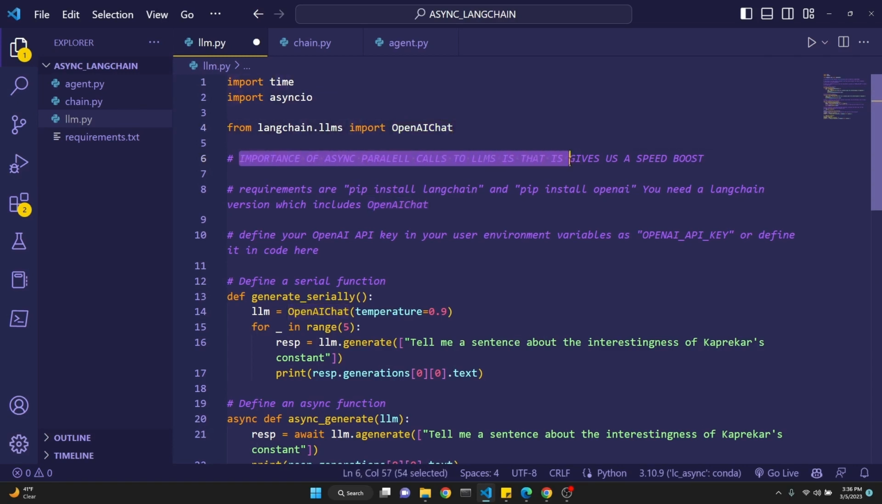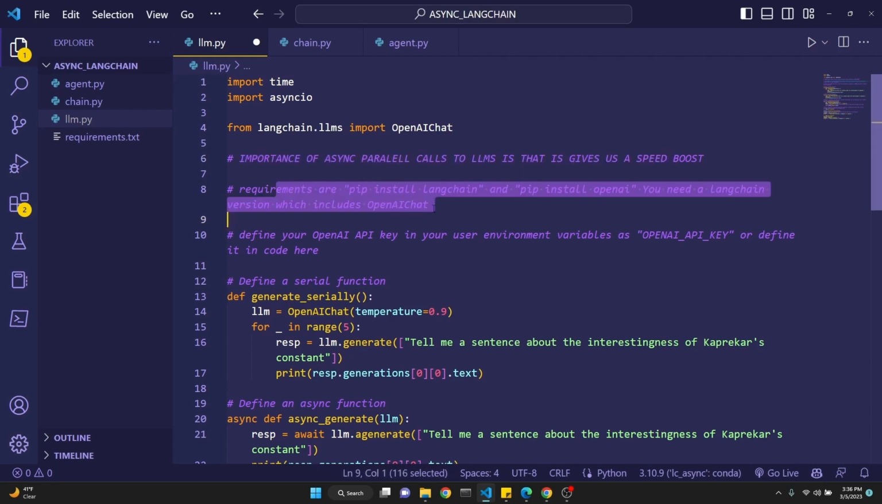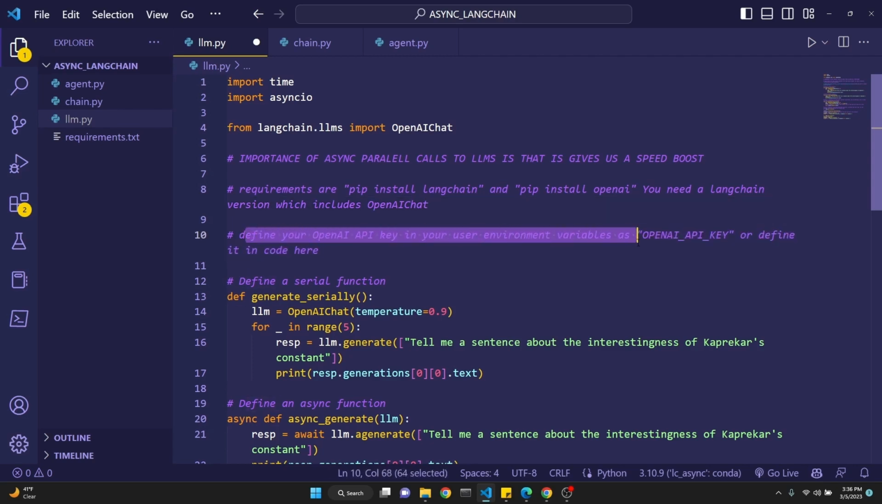We already talked about the importance of making async parallel calls. We already talked about the requirements of pip installing the necessary packages. I have already defined my API key in my user environment, but you have to define it.